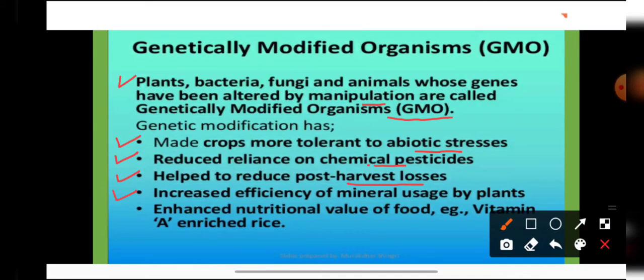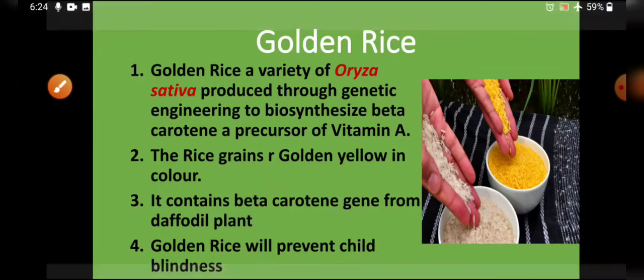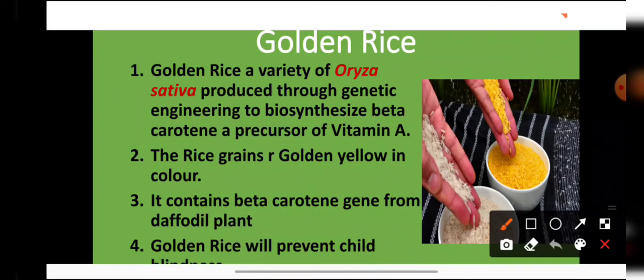Genetic modification has increased efficiency of mineral usage by the plants. And genetic modification has also enhanced the nutritional value of the food. For example, students, vitamin A enriched rice has been made through genetic engineering, and this vitamin A enriched rice is known by the name golden rice.